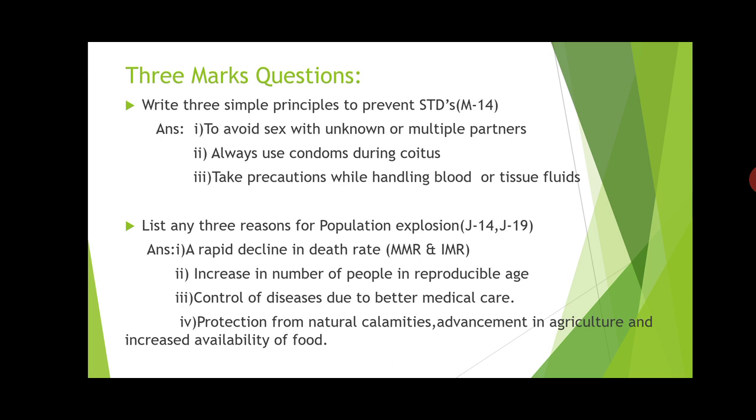Then a third thing is about the control of disease due to better medical care. So earlier the people used to die due to the different pandemics, that is there was no control over the pandemics like cholera, plague, smallpox, etc. But the present day when you take, there is a control over all these diseases due to better medical facilities. So that is another reason for the population explosion.